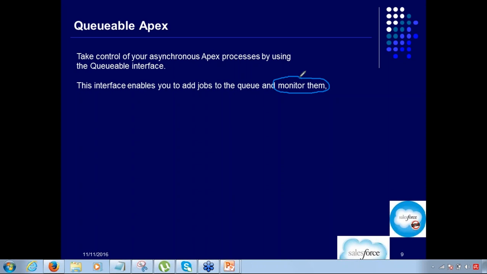Like you do not have a place where you can actually go and check what is the current status of the future method. Okay. However, queuable apex allows you to monitor the apex code. Whether it got executed or it is still in the queue, you can always go and check it. Okay. So Salesforce has given you an option to monitor the progress of the queuable apex. Alright, so this is one big advantage as compared to a future method. So for future method, you call the method and then you do not have a proper system to go and check what is the current status, whether it is still in the queue or it got executed. Alright, with the queuable apex, we have that.